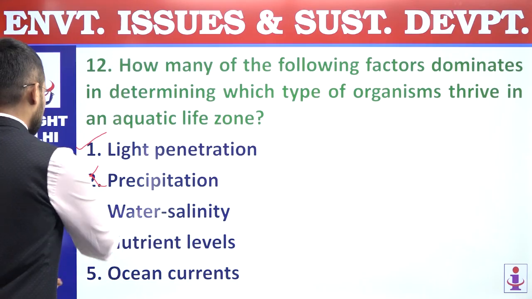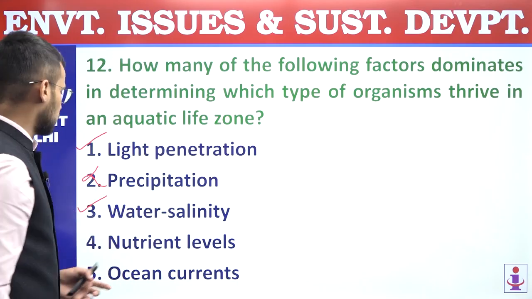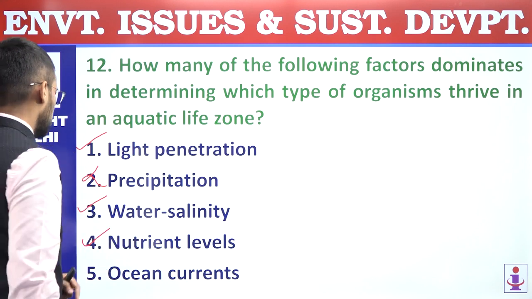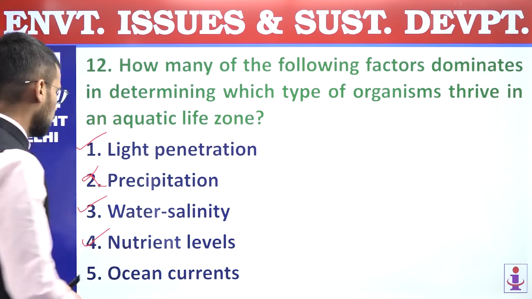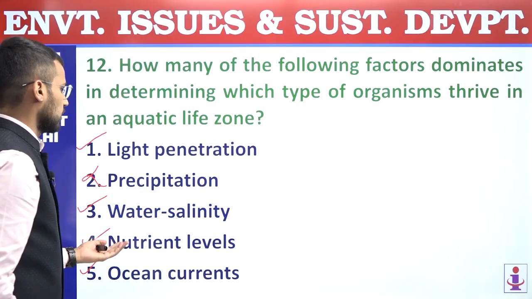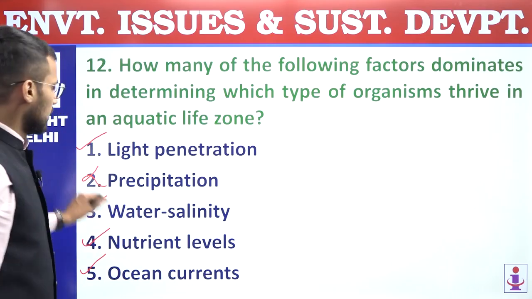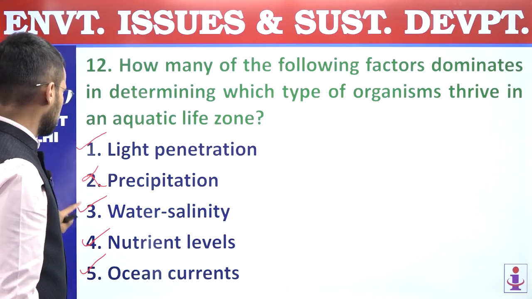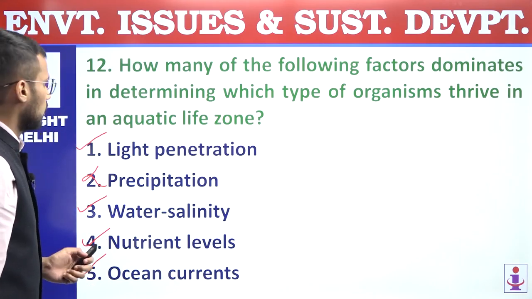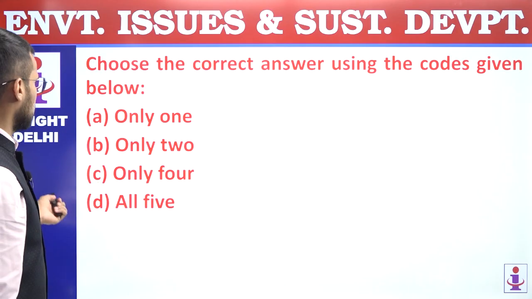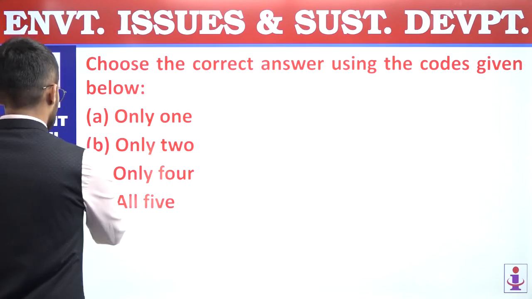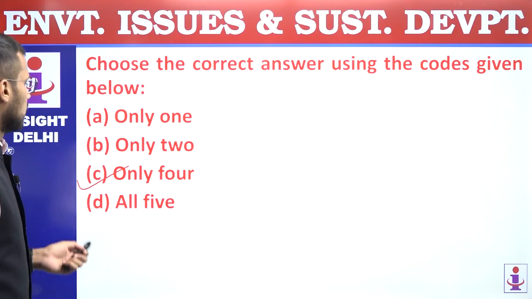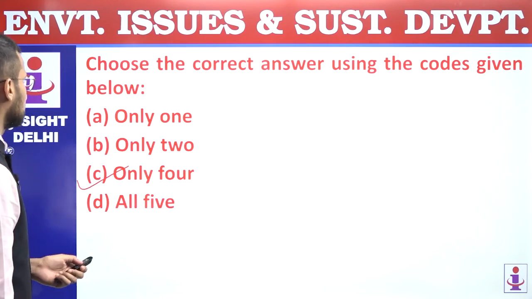Third, water salinity plays an important role in aquatic ecosystem. Fourth, nutrient levels also play an important role. Fifth, ocean currents also maintain, let's say, water temperature, water salinity and all. And that's why factors that play an important role are first, third, fourth and fifth. That means 4 factors. So answer of this question is 4. Only 4 factors are playing important role. Answer is C. 12th, answer is C.